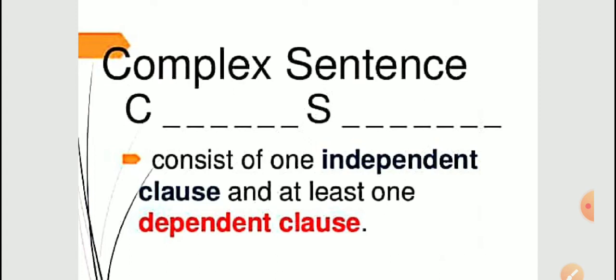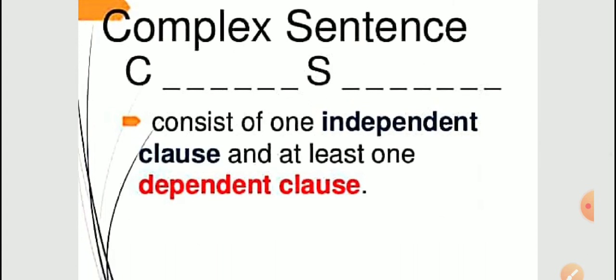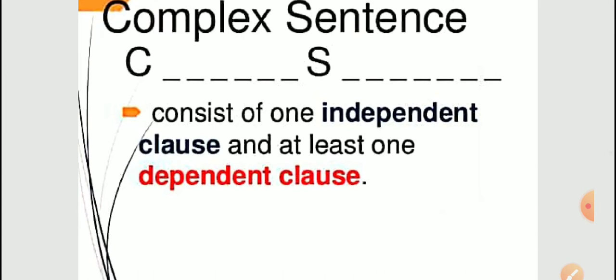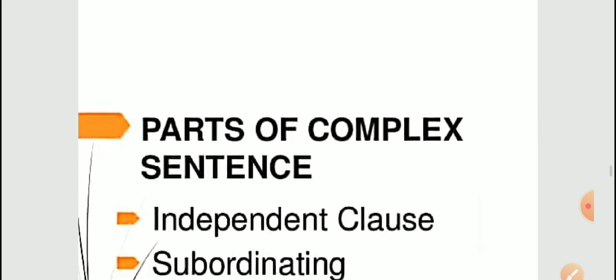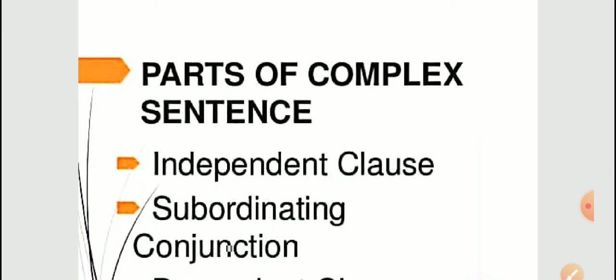ठीक है, one principal clause and at least one dependent clause; dependent clauses can also be there more than once, but the independent clause or principal clause should be one only. ठीक है, it cannot be more than once. Clear? And let's see some more things about complex parts of a complex sentence.